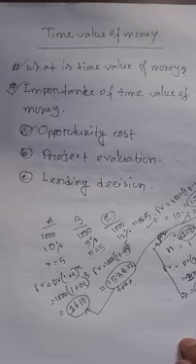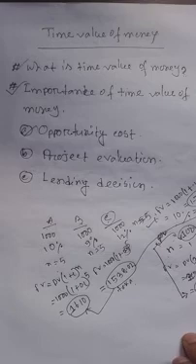Before taking a loan from a bank or financial institution, installment ability should be measured first. By applying the time value of money, we can find out which installment amount will be suitable for the business.